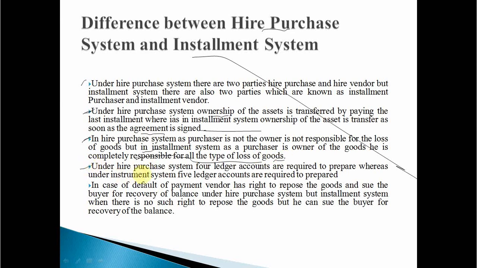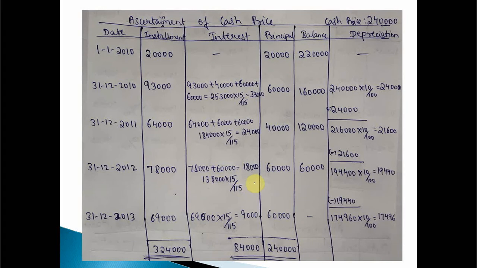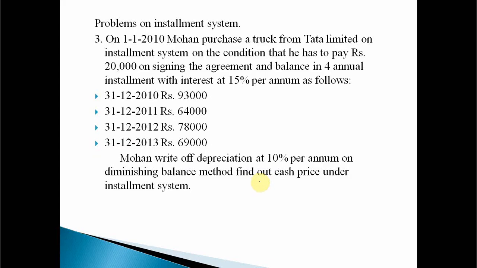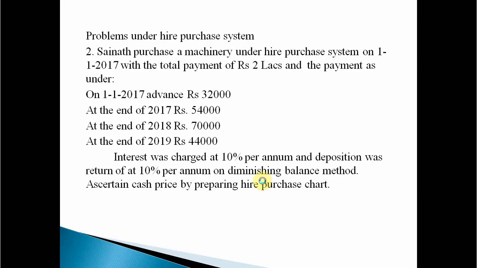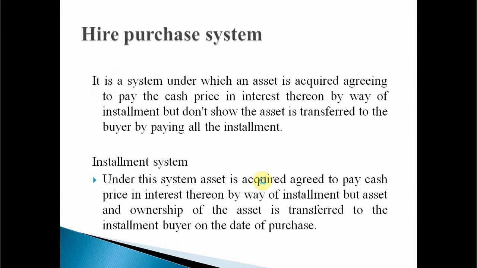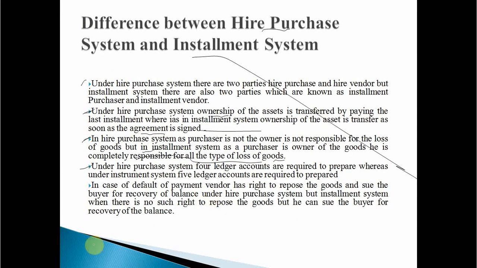Now the fourth difference. Under the hire purchase system 4 ledger accounts are required to prepare, whereas under the installment system 5 ledger accounts are required to prepare.